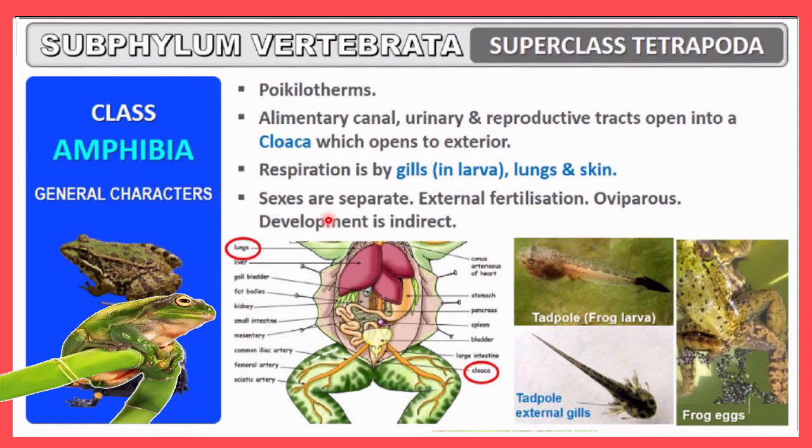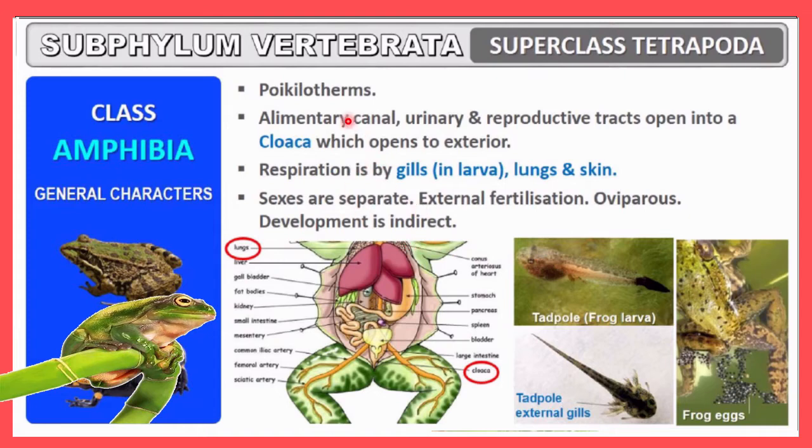Then development is indirect. Here these eggs will not directly give a mature frog. They will pass through some stages. Here you can see some tadpole, and here you can see this is also a tadpole. So this is a larval form, and in this way they will get matured. And that's why here it is written development is indirect.